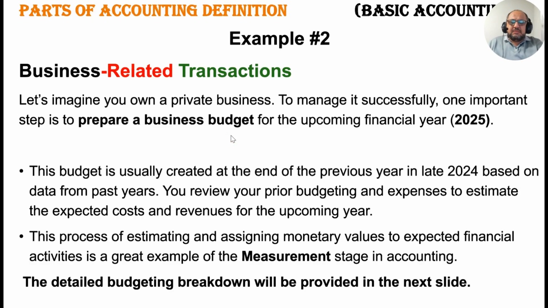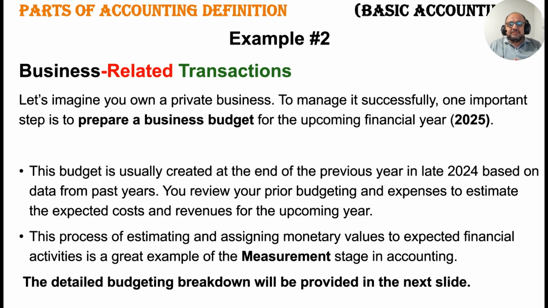This sentence means if you have a business, for the purpose of evaluating your costs, your incomes, all your things, you have to prepare a budget, and this budget is prepared on the basis of last year, 2024 or 2023.